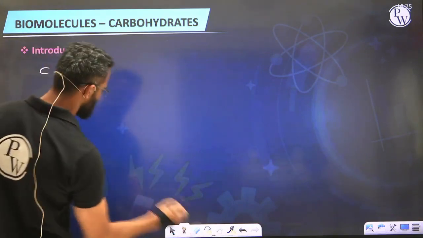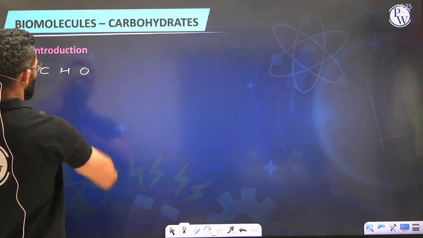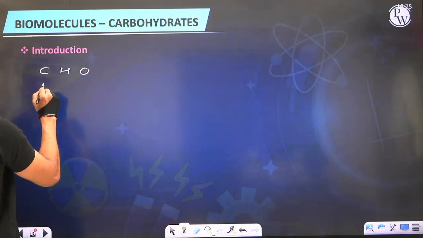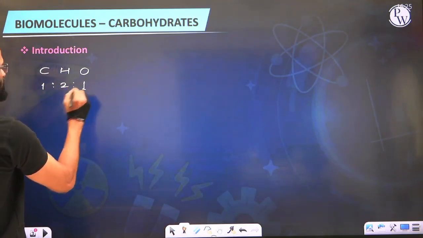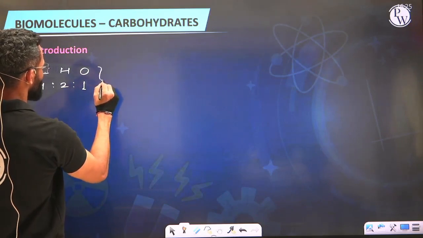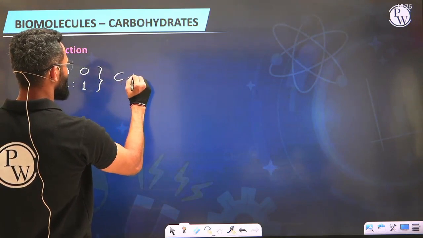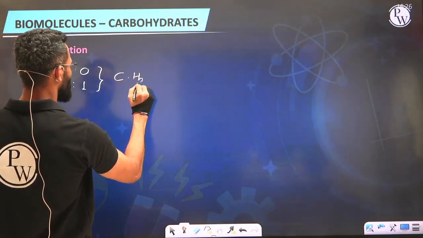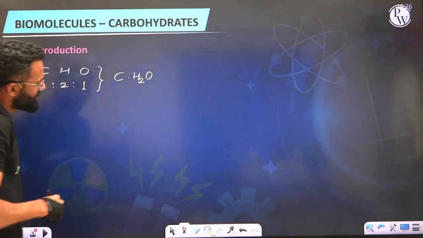hydrogen, and oxygen, in a typical ratio of 1:2:1. Hence, if you write down this ratio, C1H2O1, it appears as if C1, which even if you don't write, that is fine, H2, and O1, again if you don't write, that is still fine.